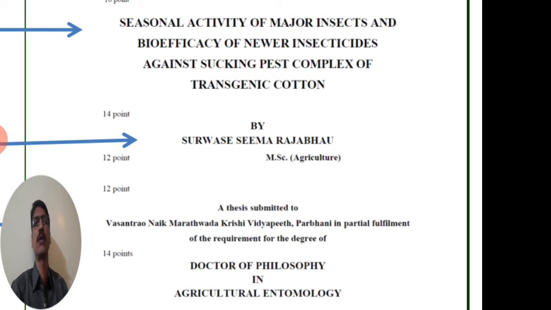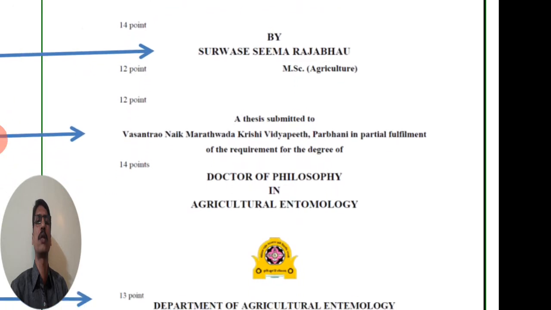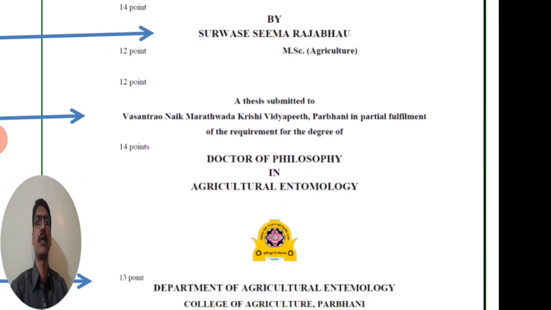The eligibility criteria for the PhD degree: the MSc Agriculture for the PhD Agriculture student degree. Then the third statement is the submission statement. Here the words, as prescribed by your university: a thesis submitted to Vasantrao Naik Marathwada Krishi Vidyapeeth, Parbhani, in partial fulfillment of the requirement for the degree of, then the name of the degree, the Doctor of Philosophy in Agricultural Entomology.